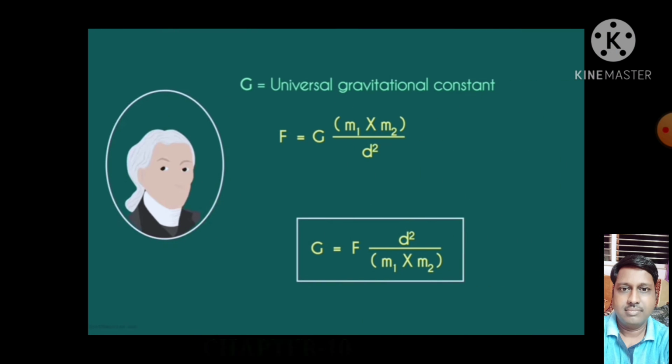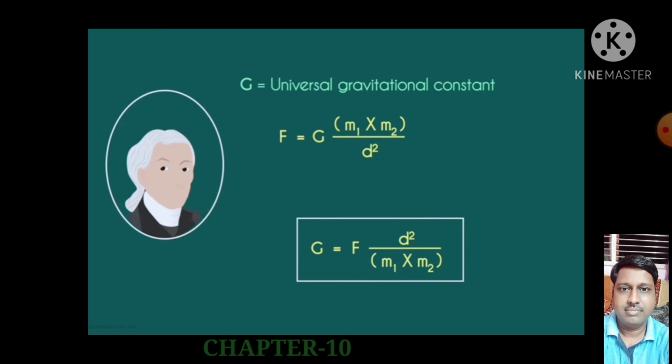So here, removing the proportional sign, F equal to G m1 m2 upon d square. To remove the proportional sign, G is used. Therefore G equal to F d square upon m1 multiplied by m2, where G is said to be the universal gravitational constant. That value is constant everywhere, just like pi. You take pi equal to 3.14, in the same way the value of G is also constant.